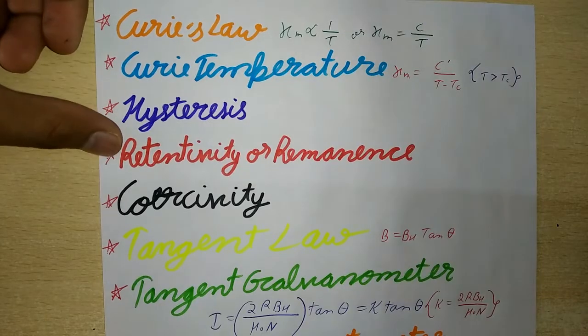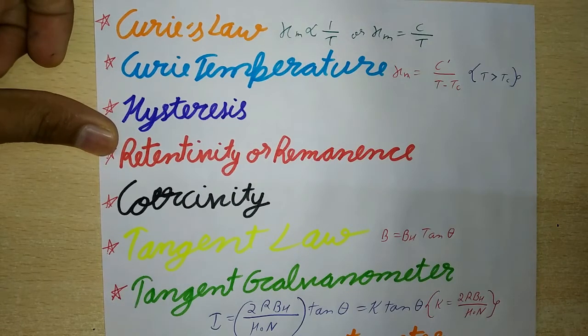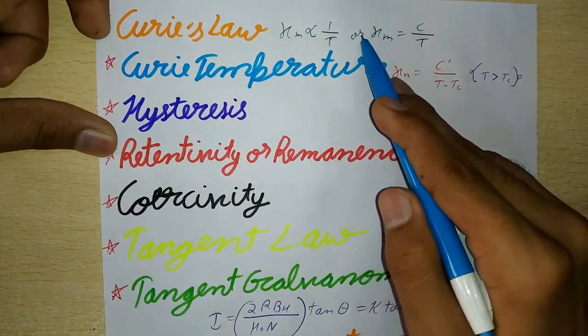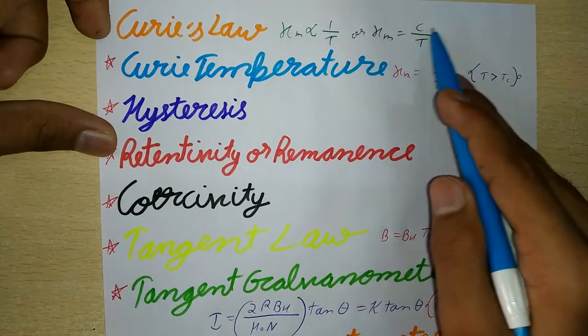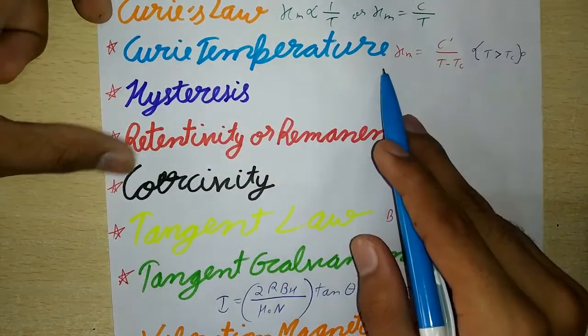Next is Curie's law. The magnetic susceptibility of a paramagnetic substance varies inversely with its absolute temperature. So chi m is proportional to 1 by T, or chi m equals C upon T, where C is the Curie constant. Now Curie's temperature.